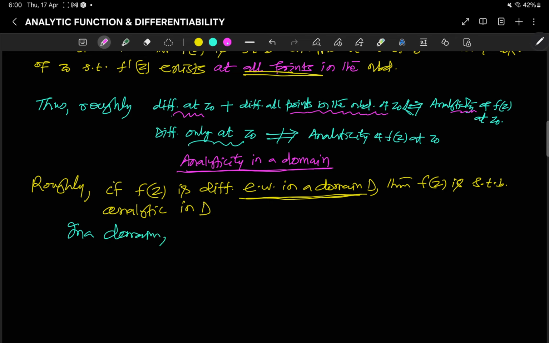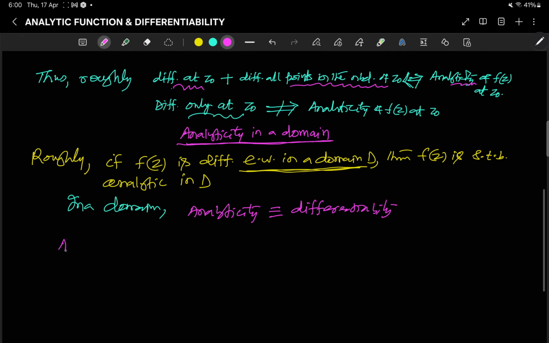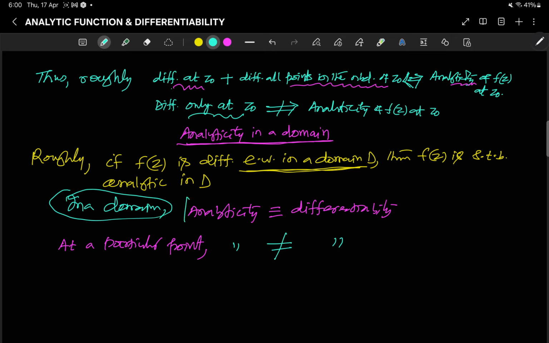Analyticity is equivalent to differentiability in a domain. But at a particular point, this analyticity is not equal to differentiability. So in a domain, analyticity is equal to differentiability.